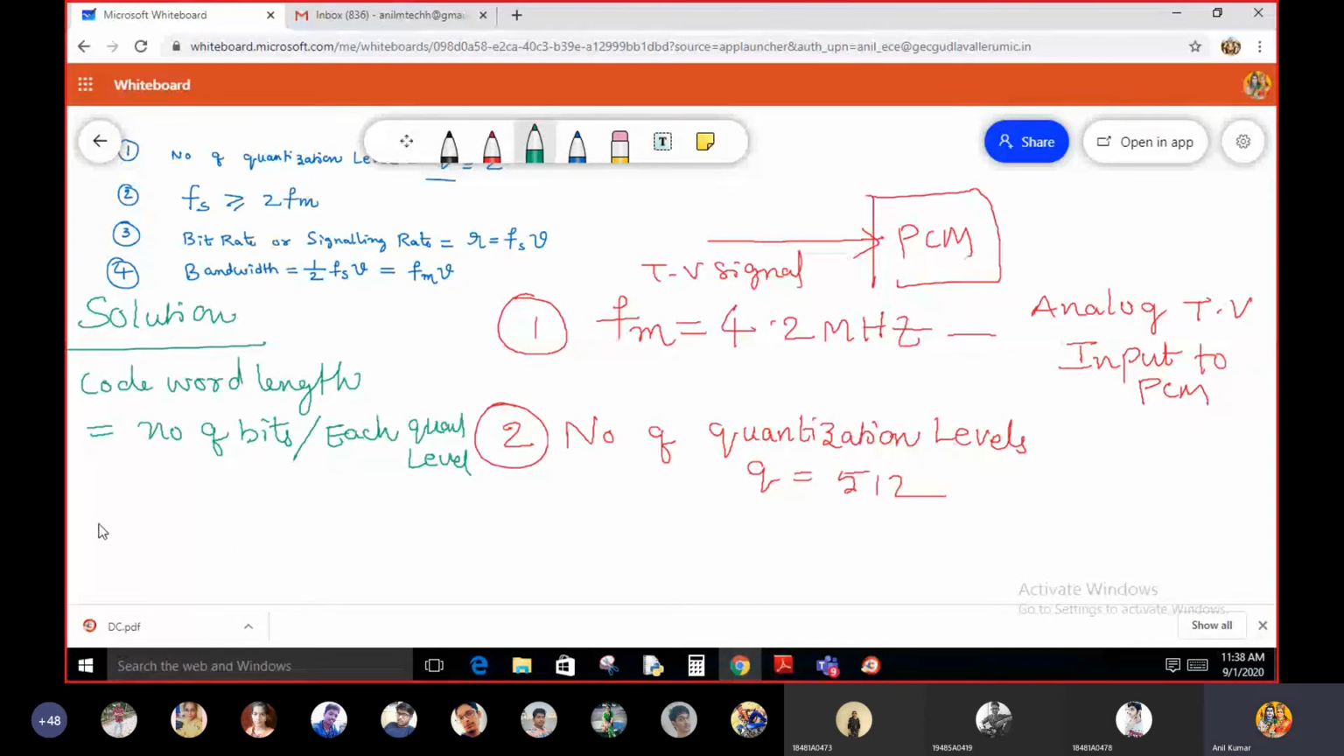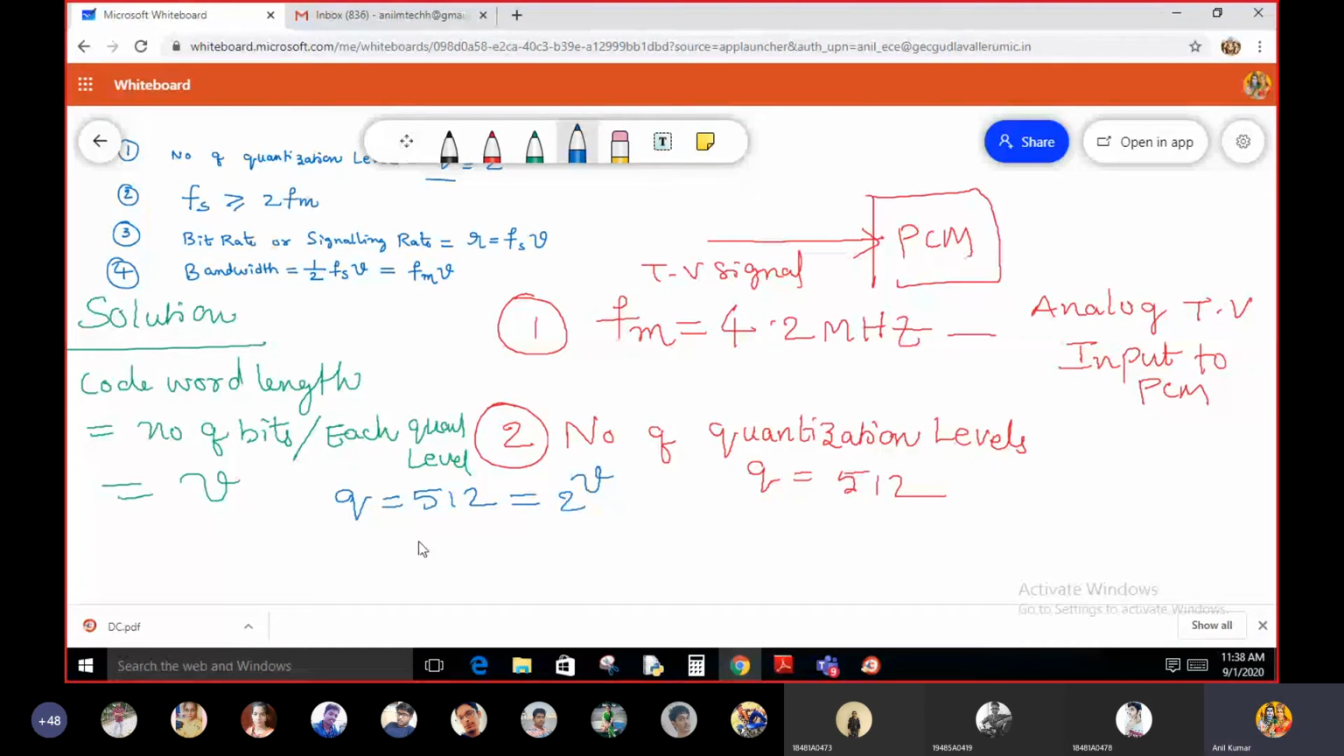How many bits are used per quantization level? Let V be the number of bits. Based on the given data, is there a possibility to find V? 2 power V equals Q. In the problem itself, it is given that Q is equal to 512. So 512 is equal to 2 power V.